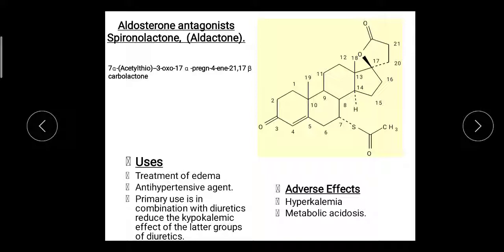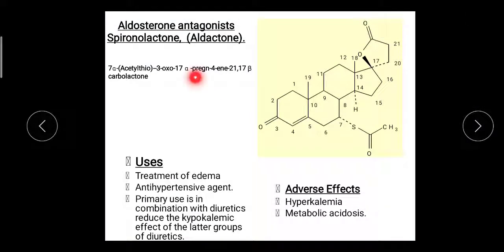At the 7th position, the 7 alpha acetylthio group is present. At the 3rd position there is a 3 oxo. There is an attachment from the 17th position of the lactone ring. So here 17 and the pregnane.